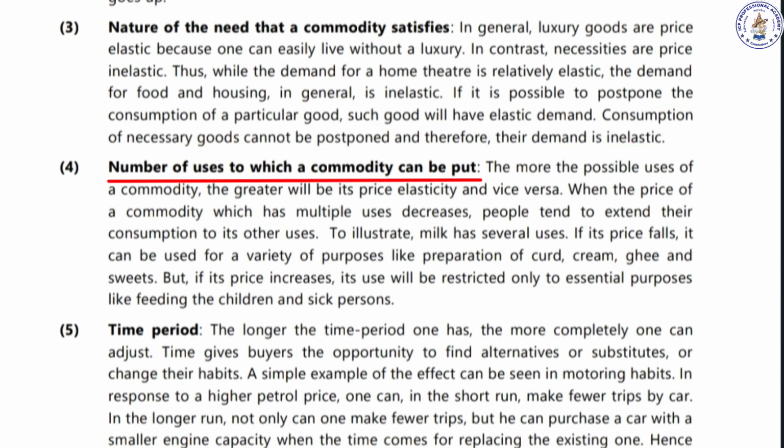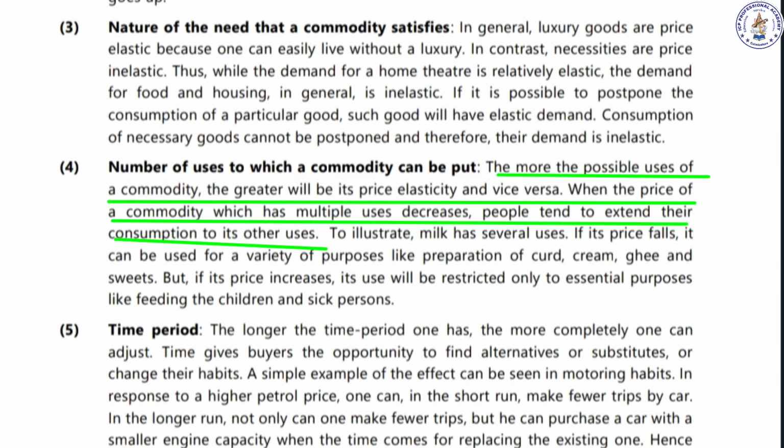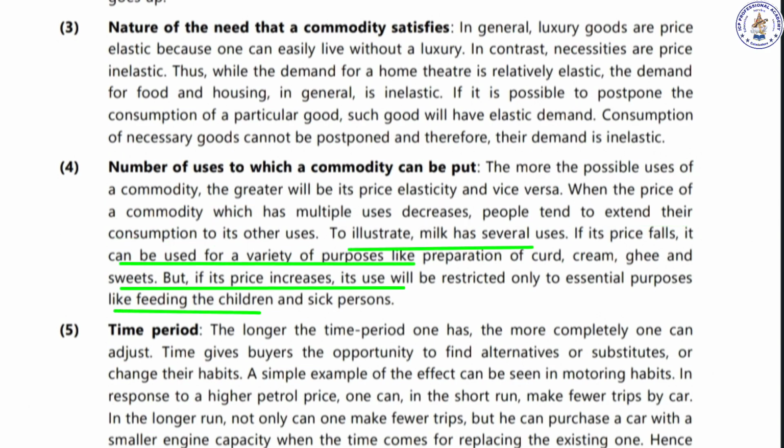Next is the number of uses to which a commodity can be put. If the same commodity has various uses for him, the greater will be the price elasticity. Even with a slight increase in price, he wouldn't mind, because he can use the same product. Say, for example, milk: he needs it for beverages, for curd, for medicinal purposes and so on. So he wouldn't mind buying a little more even when the price increases.